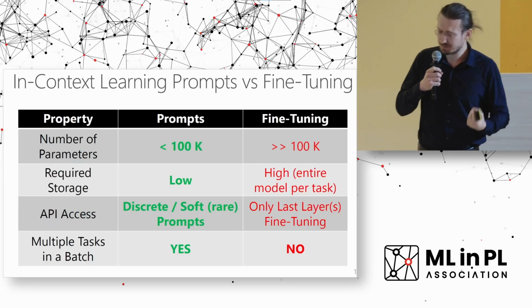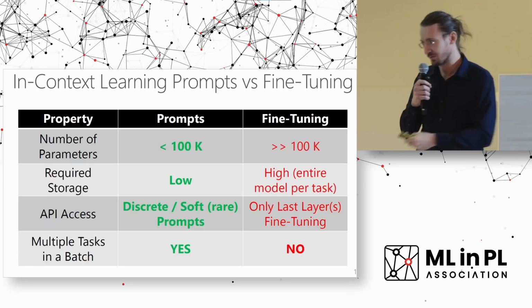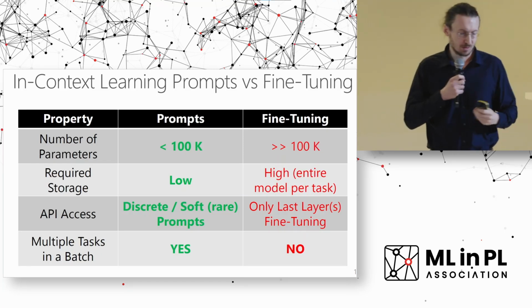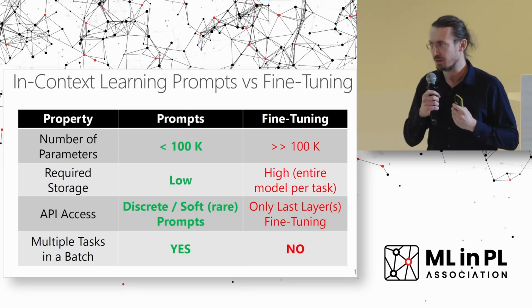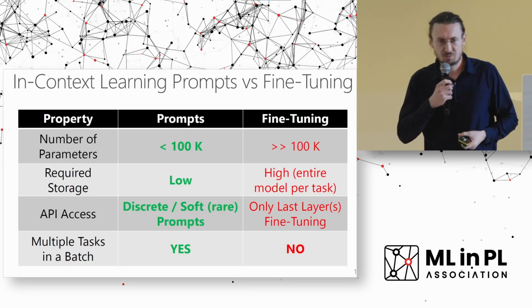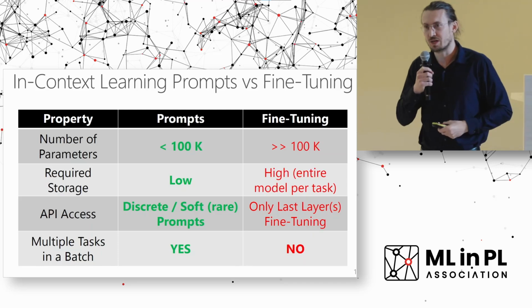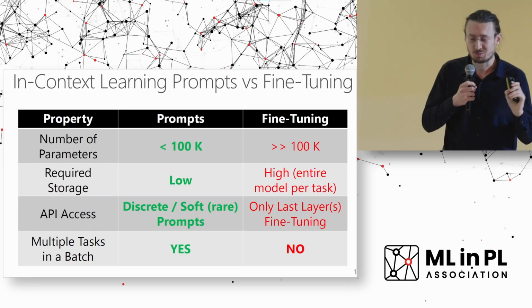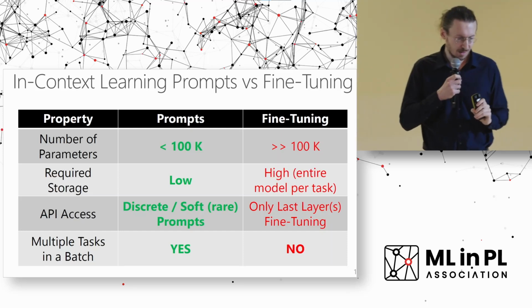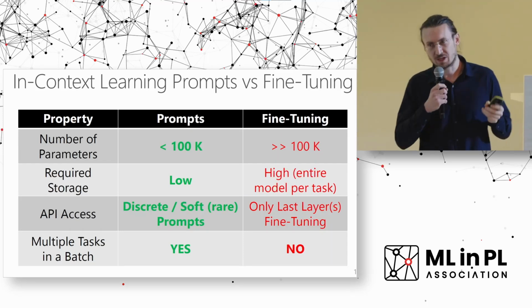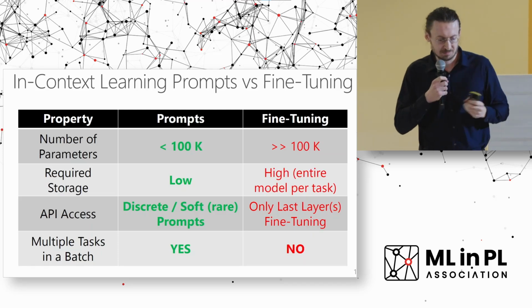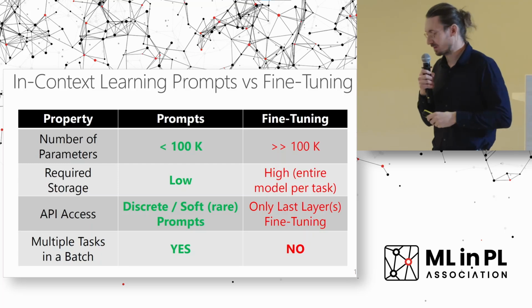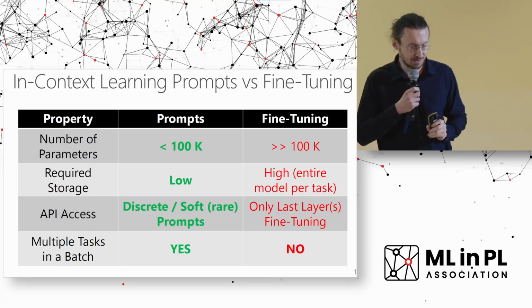To more systematically compare prompts versus fine-tuning, let's analyze these properties. First, the number of parameters. For prompts, it's usually less than 100K. For soft prompts, I can use even as small a number of parameters as 768, just a single embedding, and it can work pretty well for many simple tasks. For a prefix, it's usually a bit more, something like 100K. For fine-tuning, it's many more, much more than 100K.